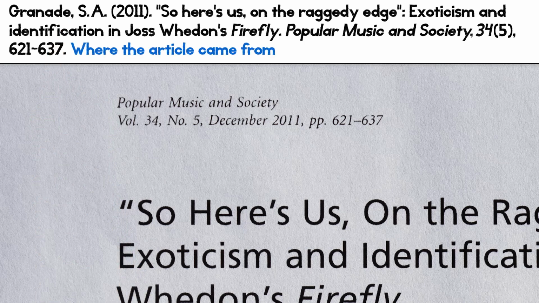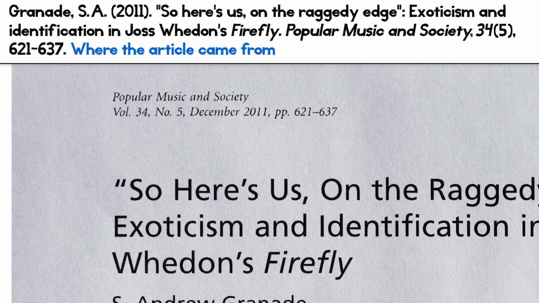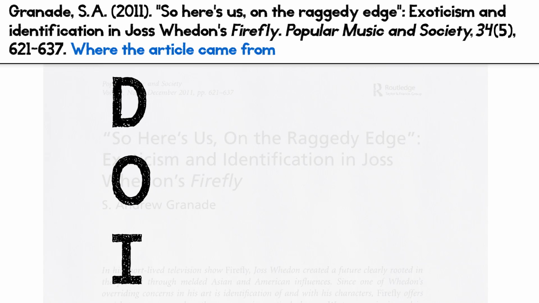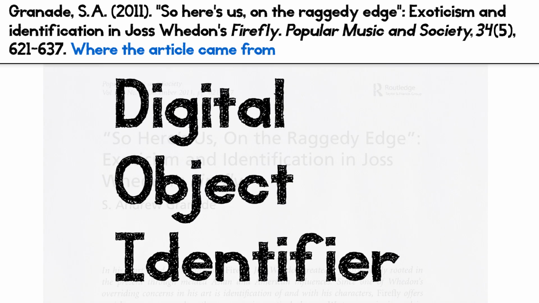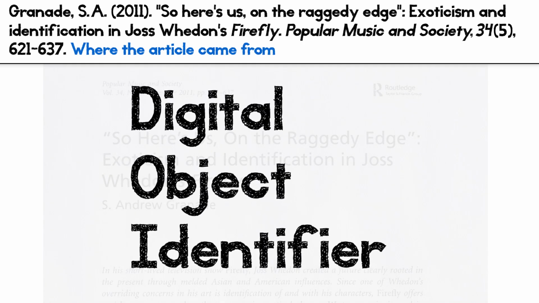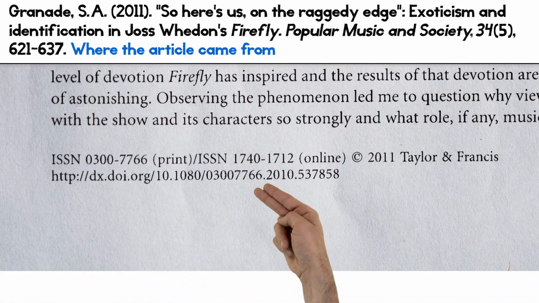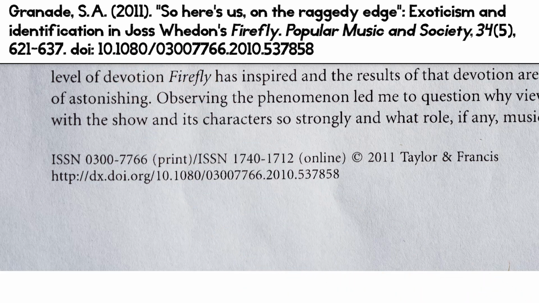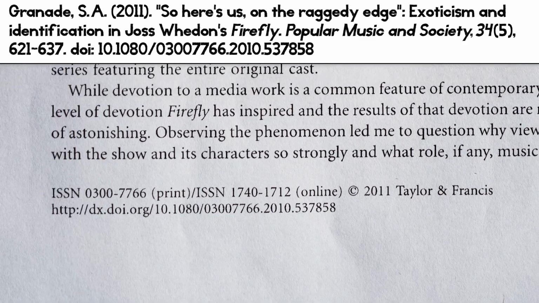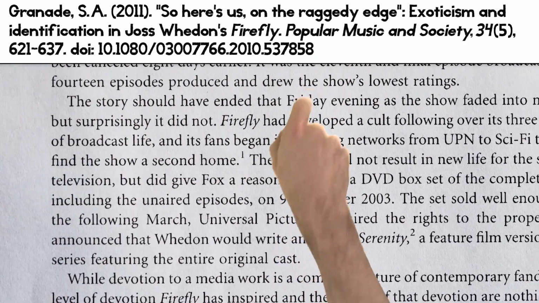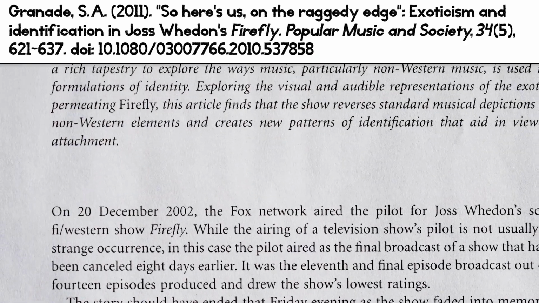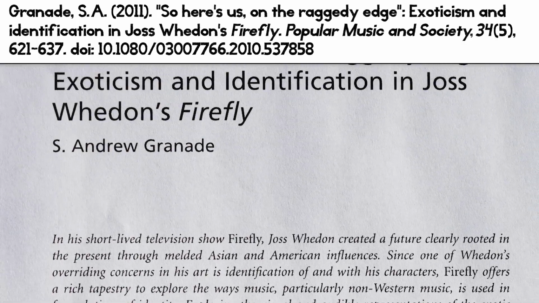Here's where we gotta indicate where the article came from. Kinda. This part's weird. It depends on whether or not your article has a DOI. That's a digital object identifier. If it does, you'll know because you'll see the letters DOI followed by a string of numbers and letters 10 or more characters long. If you have one, you append it to your citation like so. Couple of formatting rules here. The D stays lowercase, and there's no period at the end of the number. If you're lucky enough to have an article with a DOI, your citation is now finished.